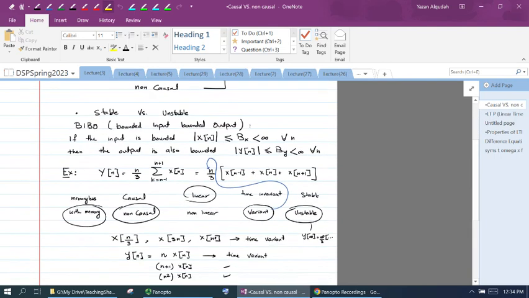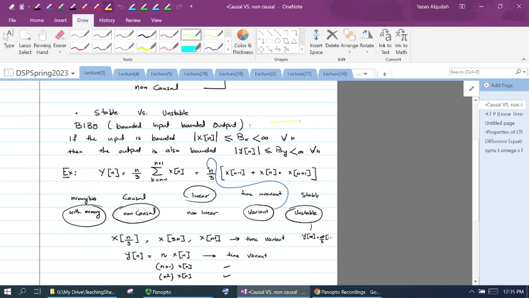Another property of the system is whether the system is stable or unstable, and we look at the bounded input, bounded output stability. The definition of bounded input, bounded output stability is that if the input is bounded, we want the output to be bounded. If the input is bounded, that means the input has a maximum value that is finite.